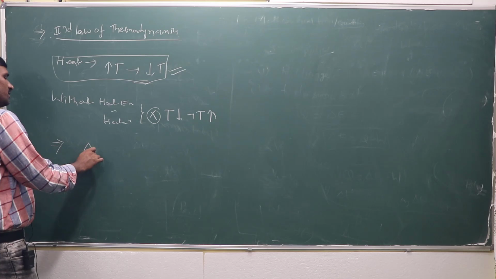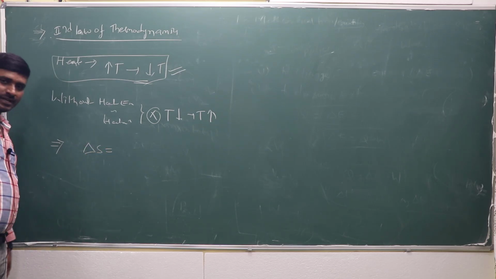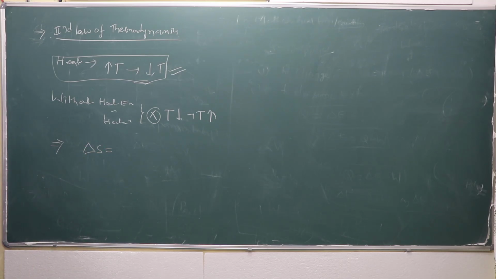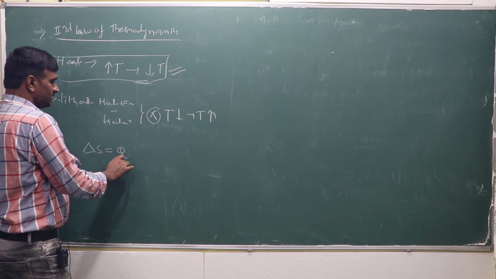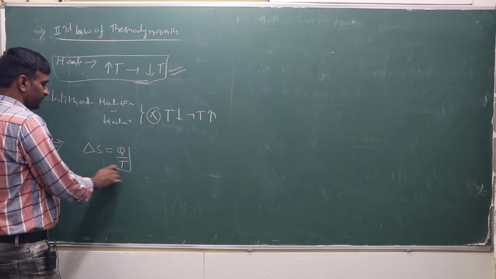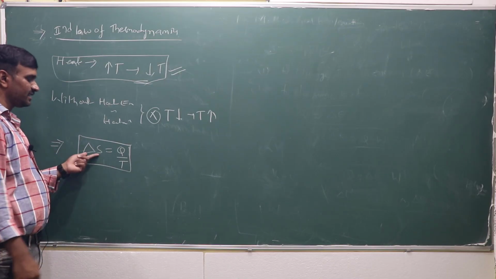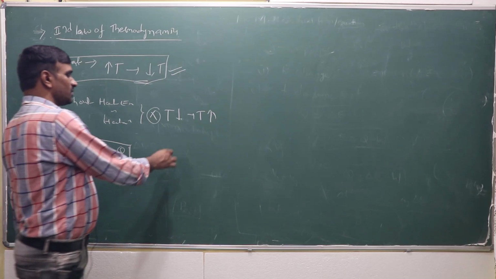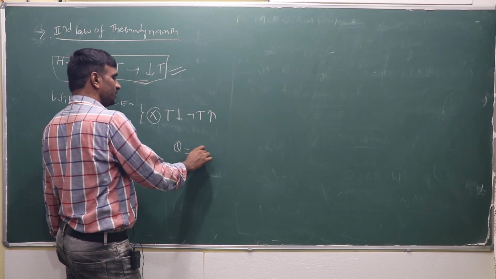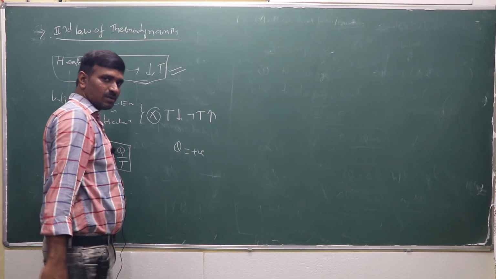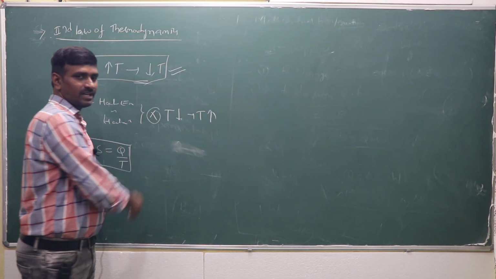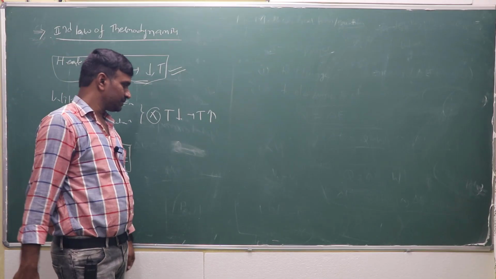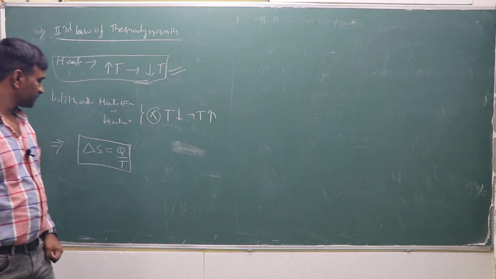in the second law of thermodynamics, a particular equation is not mentioned, but we use one from a further point of view. The change in entropy, delta S, is equal to Q by T. Q is the amount of heat, either released or absorbed. Q may be positive or negative. Q positive means absorption of energy; Q negative means emission of energy. Heat emitted is negative, heat absorbed is positive.